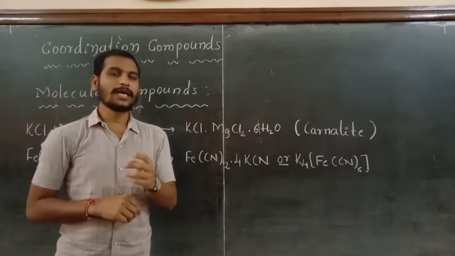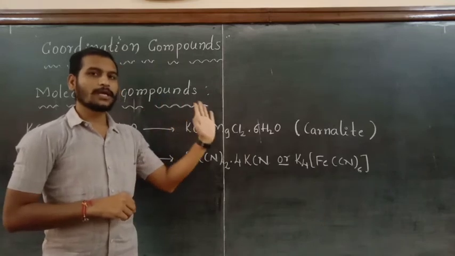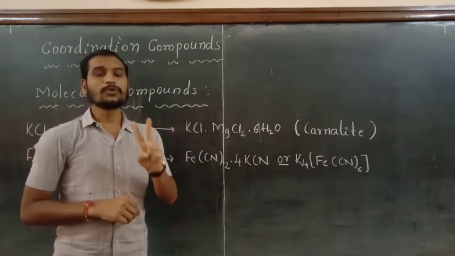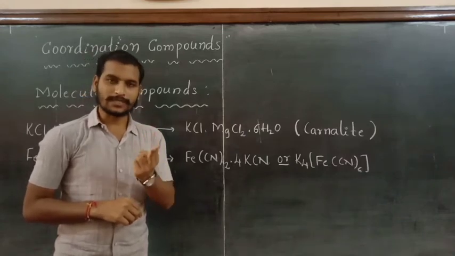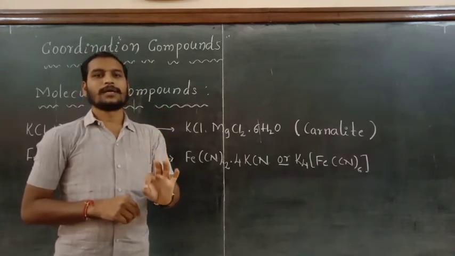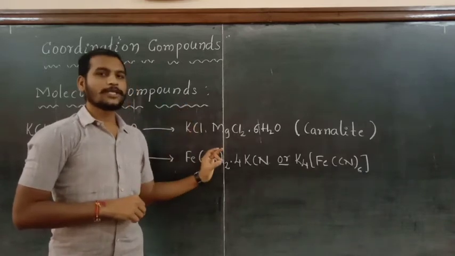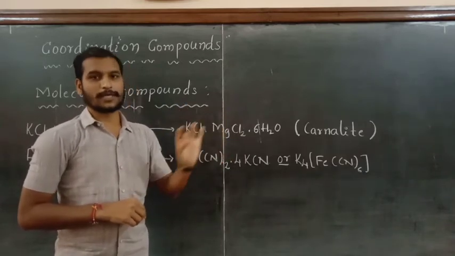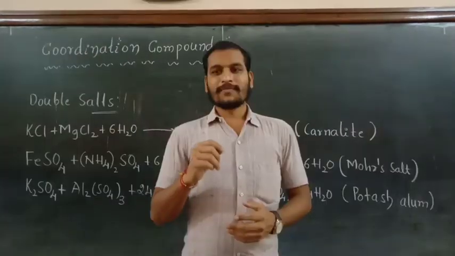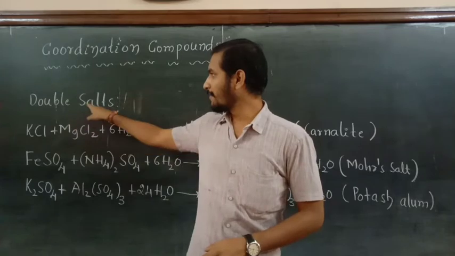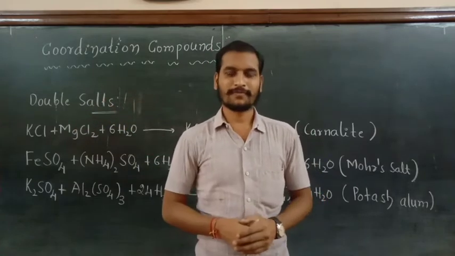In molecular compounds or addition compounds, we have two types of compounds. One is the double salts and another one is the coordination compounds or complexes. First, the double salts.